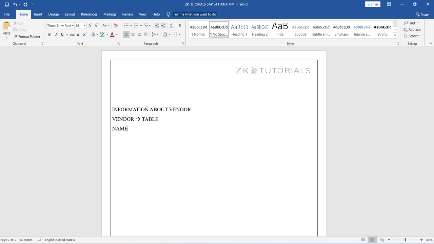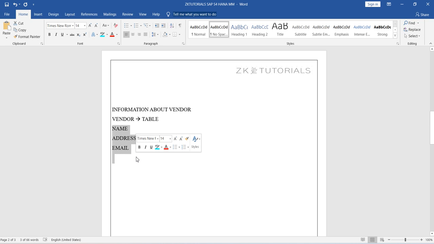For example, the name of the vendor, the address of the vendor, the email of the vendor. These are called fields. One table can consist of multiple fields to store this information. This is how the system will store the information. There will be a table for each and every piece of information you are storing in the system, and each table will have multiple fields.